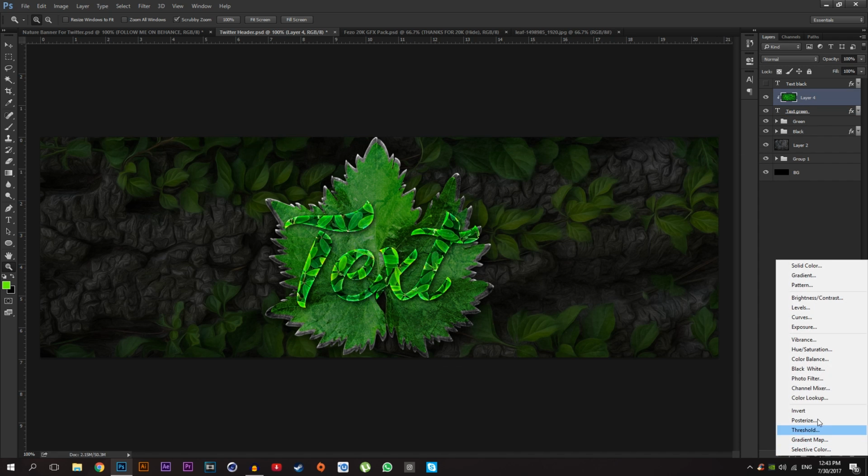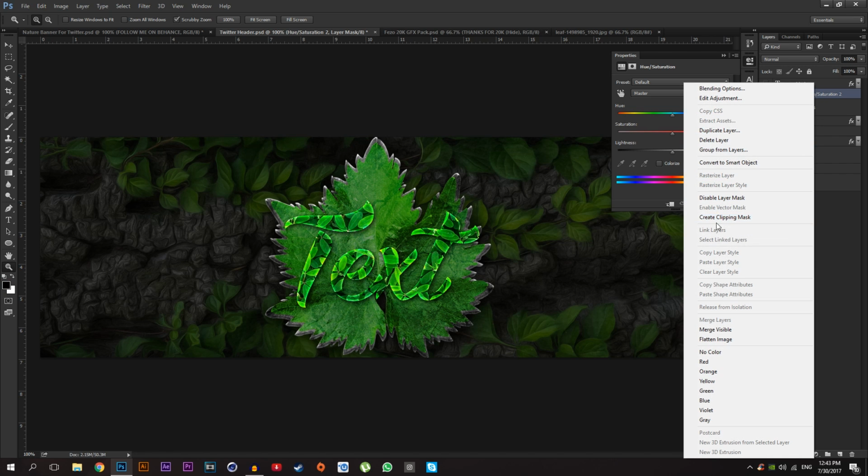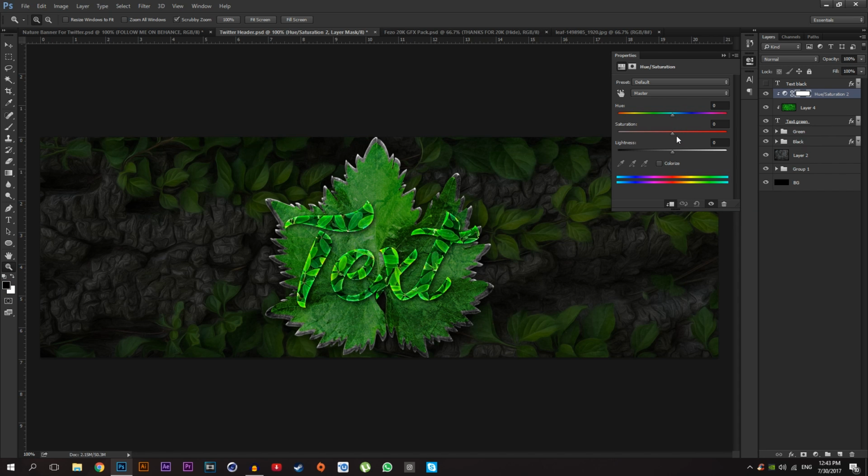and make the hue saturation, create clipping mask, and this time I'm going to make the saturation a little bit down, let me see, minus 12, looks good.